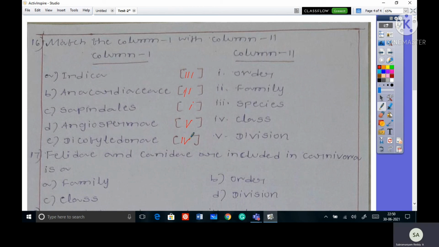Okay. Next, 17th one. Felidae and Canidae are included in Carnivora, which is a: option A, family; B, order; C, class; D, division. So the correct answer is B, order. Felidae means the cat family. Canidae means the dog family. Both are included in Carnivora. So they belong to order.